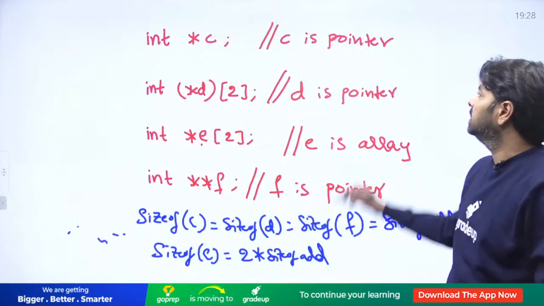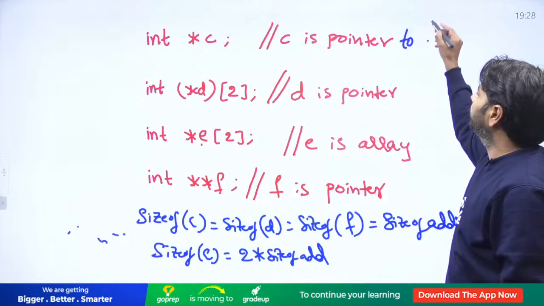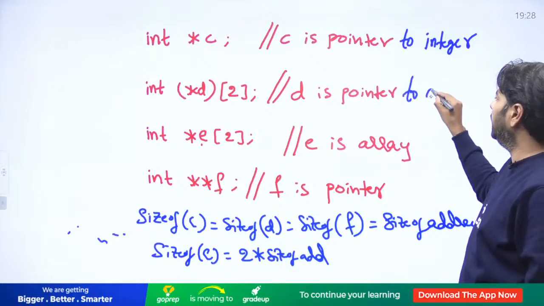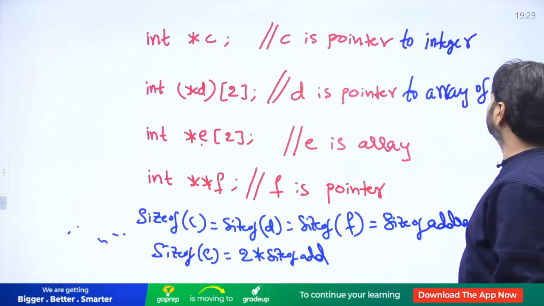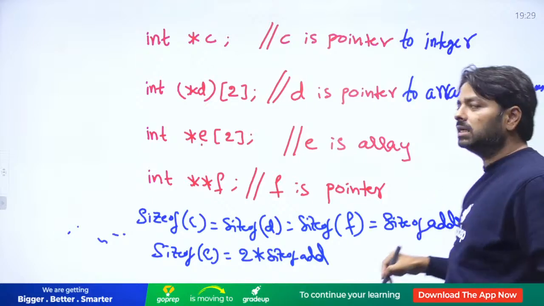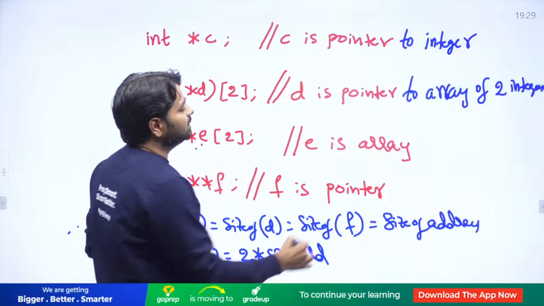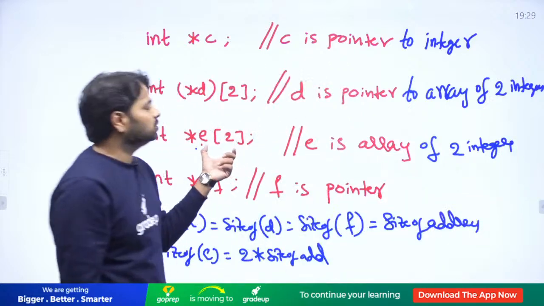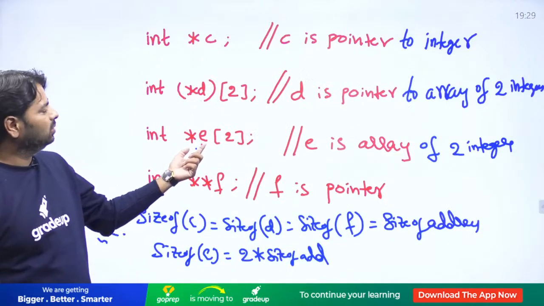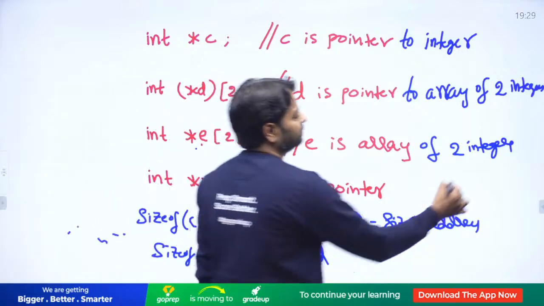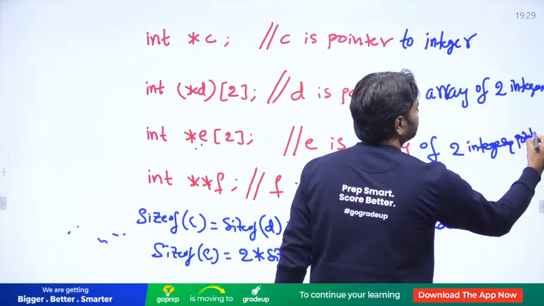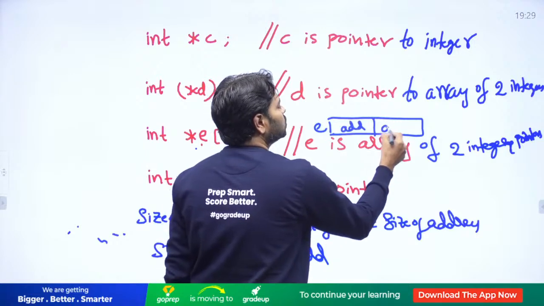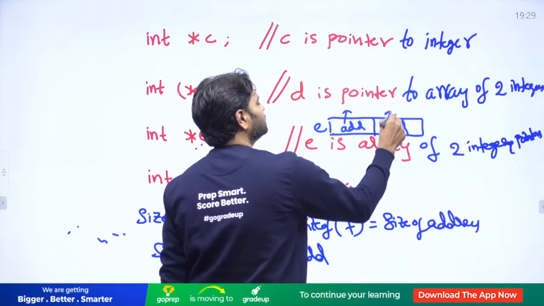The difference between this is C is a pointer to integer. Means it is going to hold address of integer. D is a pointer to array of 2 integers, but not yet allocated, it's just declaration. And E is array of 2 integers. Now it has created the memory for 2 integers or 2 what? Not 2 integers, it is array of 2 integer pointers. That means just like E will have 2 addresses. Here address, here also address. It's just holding like this.